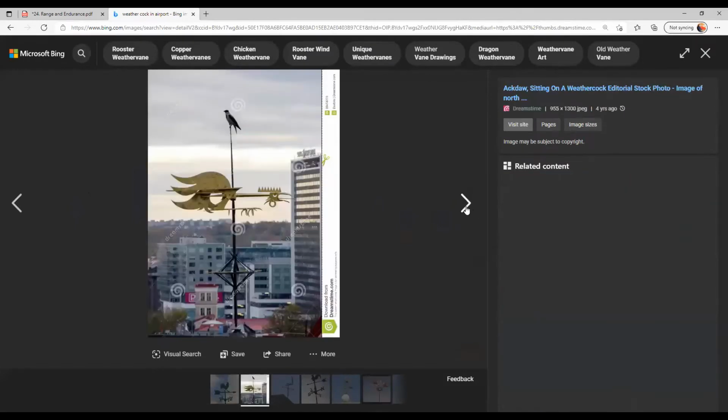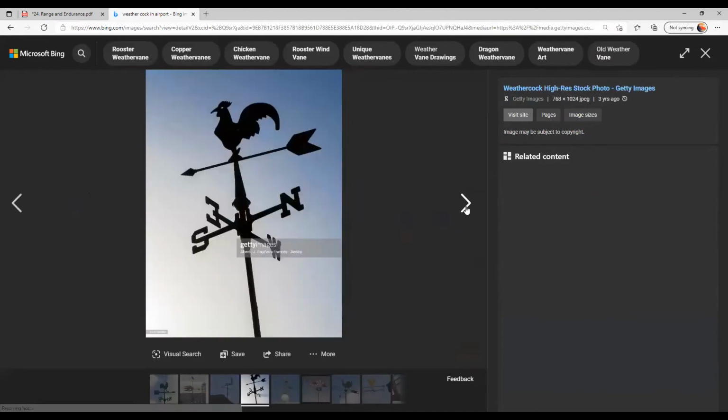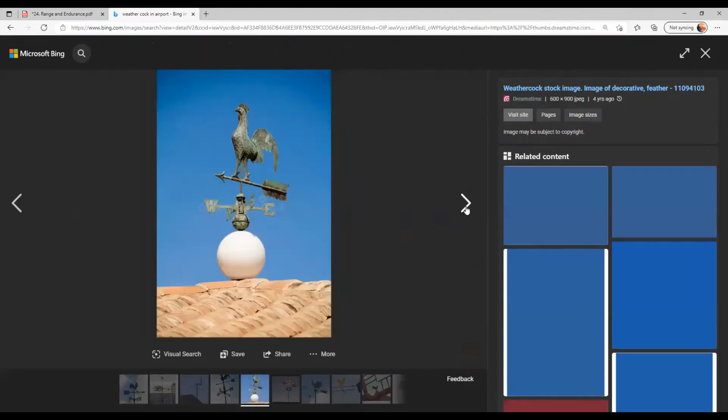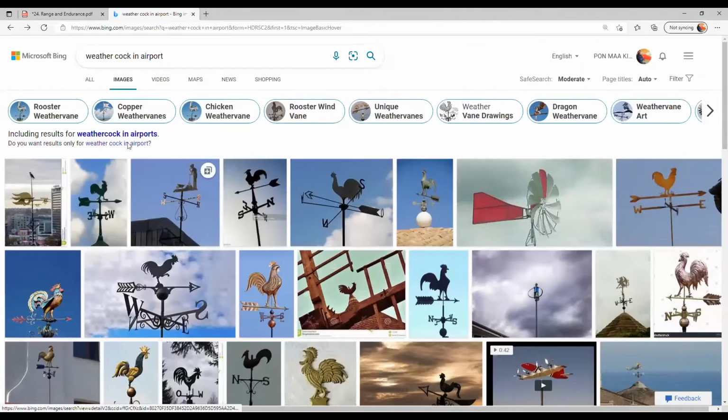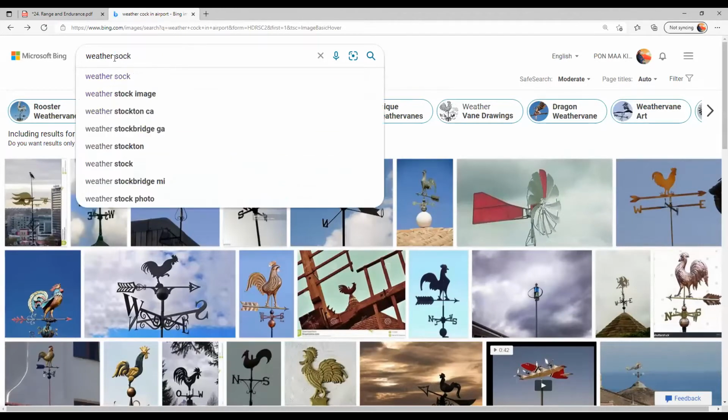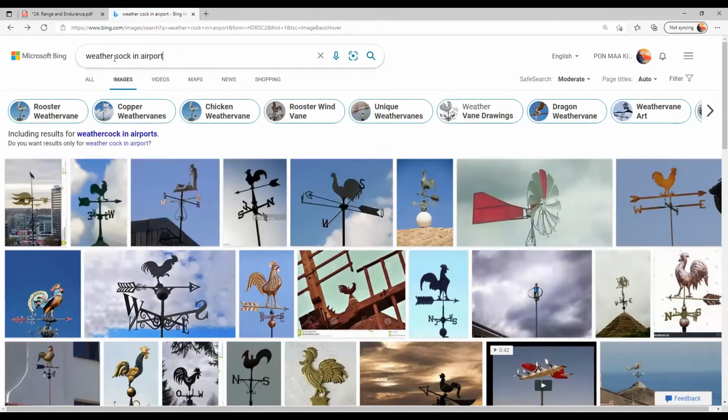In most of the airports they will have wind turbine blades, right? This is one of the good examples to identify which direction the wind is blowing, okay. Another one is the weather sock, I think, in airports.